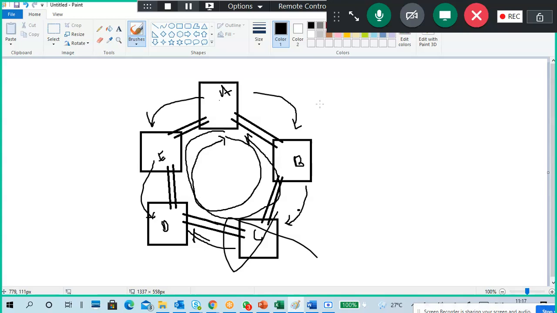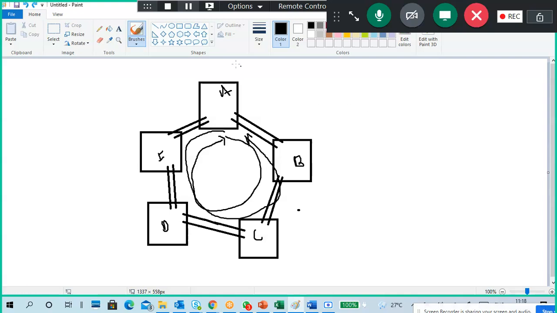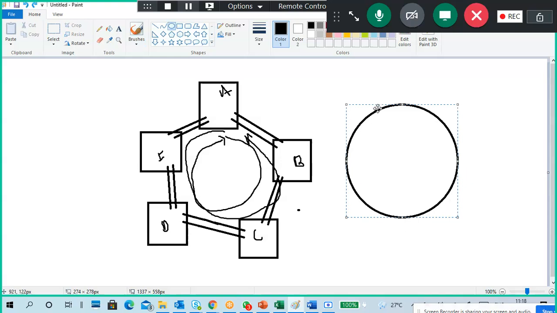Okay, sir. Understand? Yeah, correct. You are correct. Ring topology is unidirectional, either clockwise or anti-clockwise will work. One single ring, either clockwise or anti-clockwise will work. By default, it will be clockwise. Yeah, clockwise only it will work.